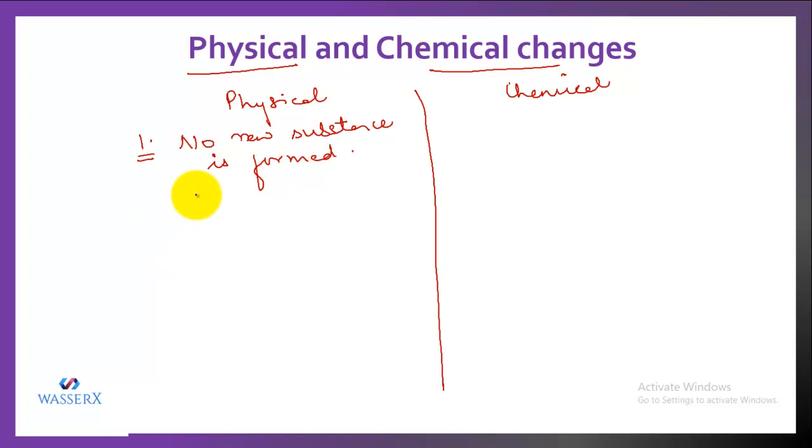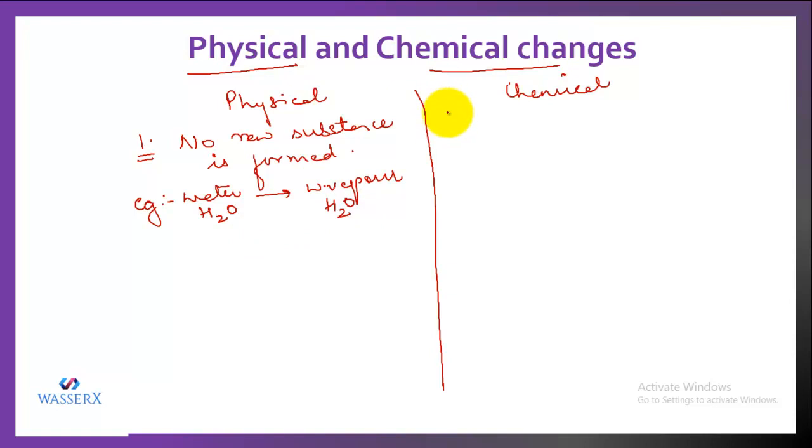For example, if I take an example of converting water into water vapor, if I say that water gets converted to water vapor, this is an example of physical change, because in this you see that the water remains as water, only the form is changing. So that means no new substance is formed. Initially the constituent of water was H2O, and after changing its state, the constituent still remains H2O. Just the form, or you can say the state, is changing.